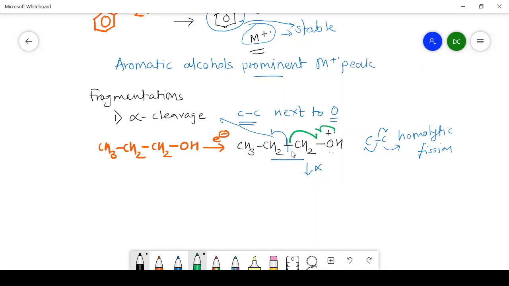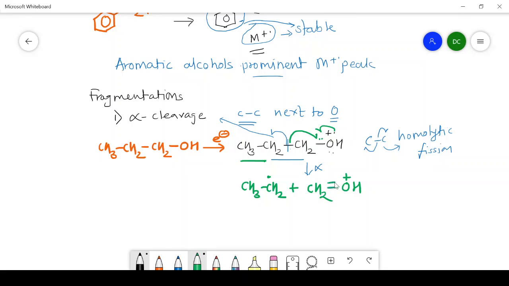Now this bond is going to break down and we get a CH3CH2 radical plus the remaining structure, CH2 then OH, with a positive charge on oxygen. From this oxygen one electron is transferred here, and from this bond one electron is transferred here. Therefore, there are two electrons, and two electrons mean one bond.